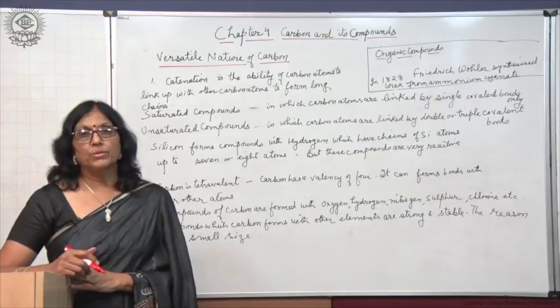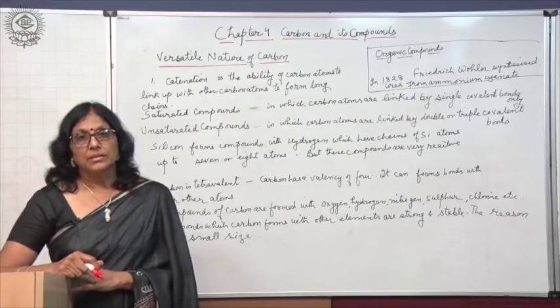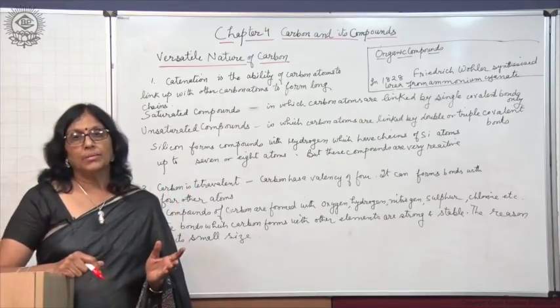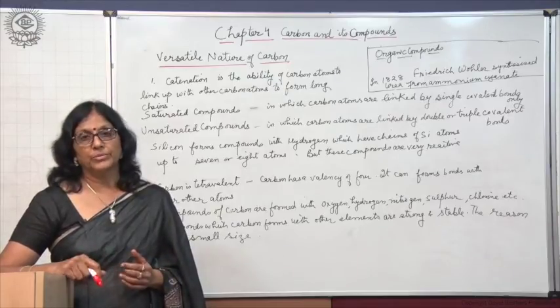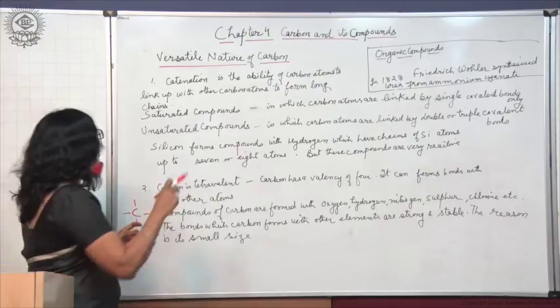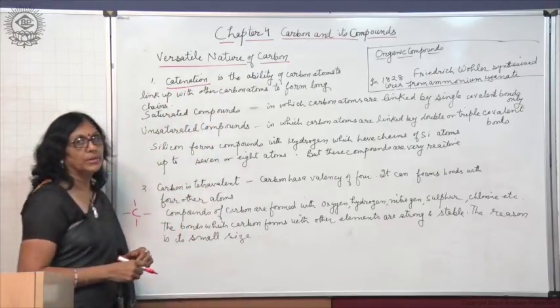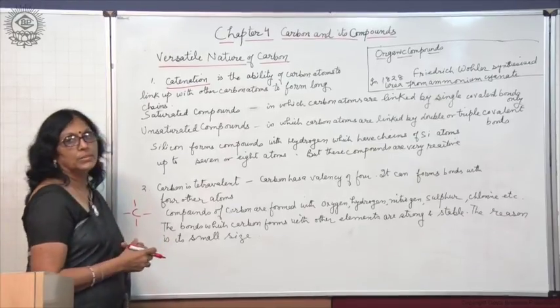Now we will discuss what is so unique about carbon. Carbon has the ability to link with other carbon atoms to form a long chain of carbon atoms, and this property is called catenation. Catenation is the ability of carbon atoms to link up with other carbon atoms to form long carbon chains.